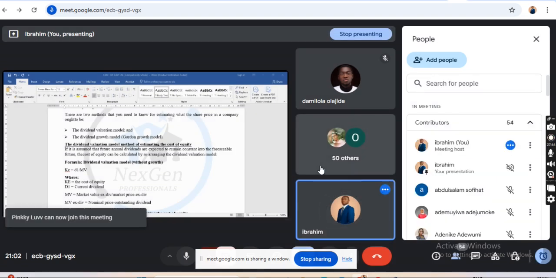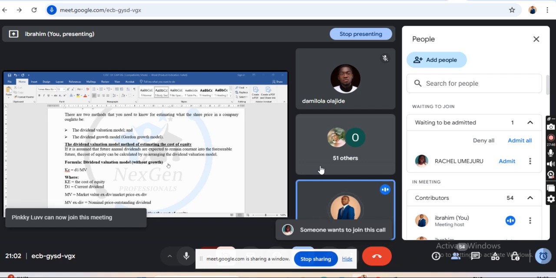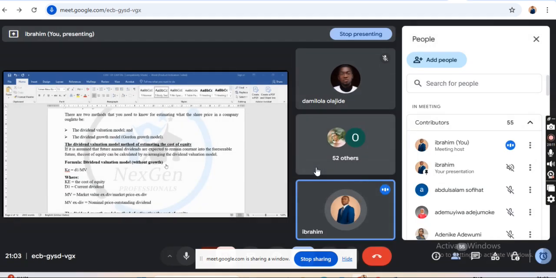And you need to get market value SD, because the formula has market value SD. What you need to do is check for the nominal price. The nominal price of the shares is the price being stated, being placed on the shares. When we get to bond valuation, which one of our partners will take, you will see where he will mention that even a bond has a nominal price, right? All right, and that is how it works.